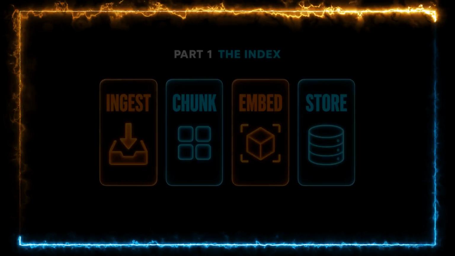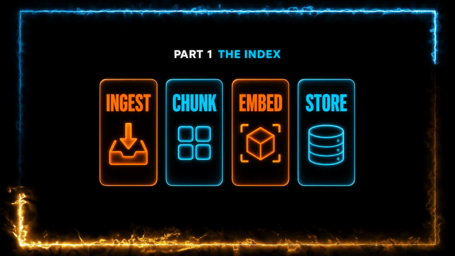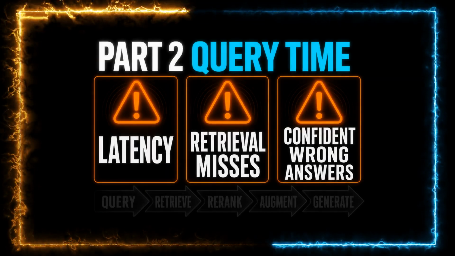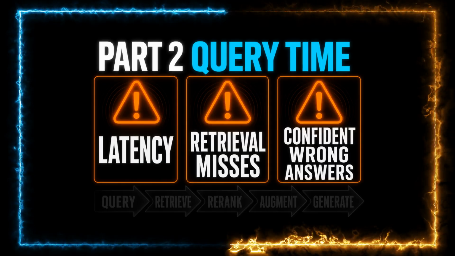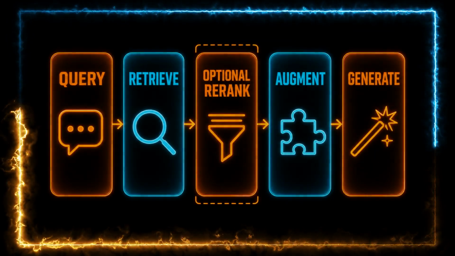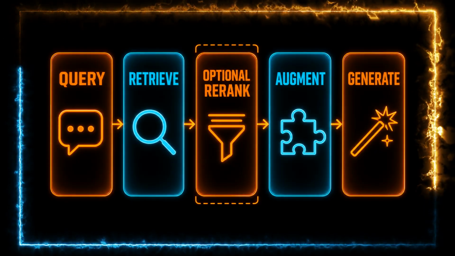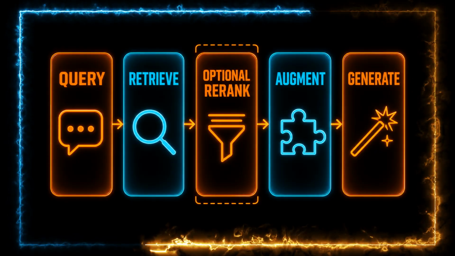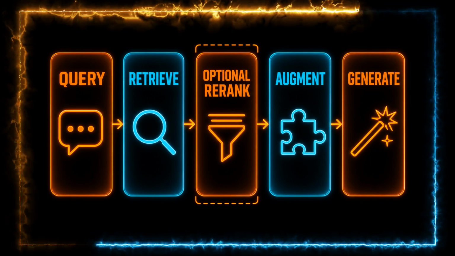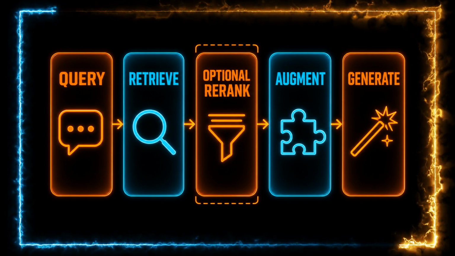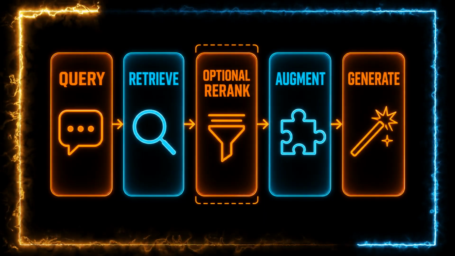Part 1 was the index: ingest, followed by chunk, followed by embed, store. Part 2 is query time, where latency, retrieval misses, and confident wrong answers usually live. We'll cover query shaping and embedding, retrieve, top K, filters, hybrid, routing, optional re-rank, augment, and generate with grounding. Same pipeline skeleton, online path. If something breaks in prod, this half is often where you'll feel it first.